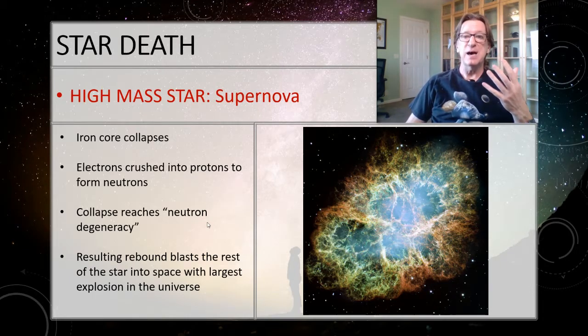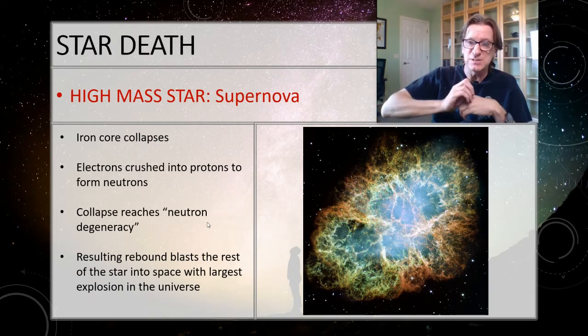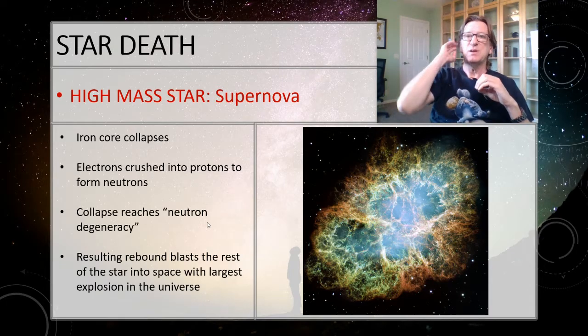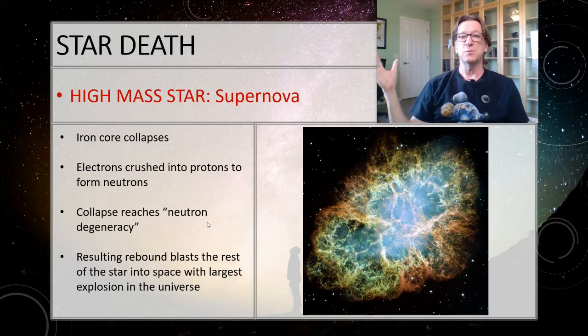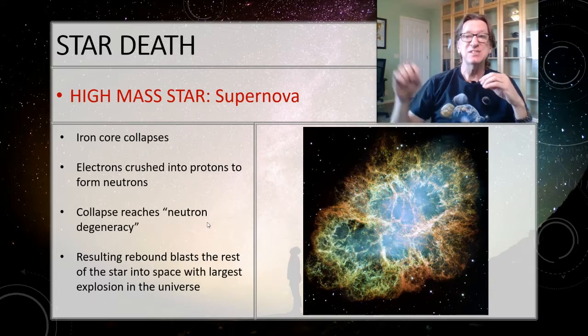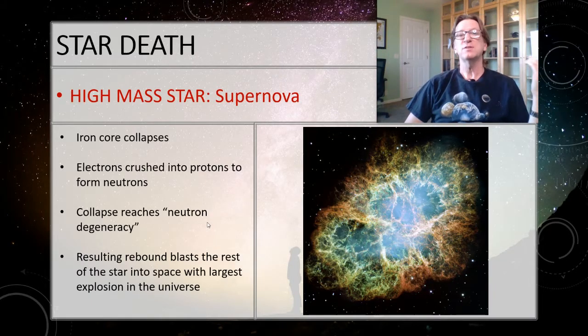The same thing is happening when this neutron degeneracy rebounds because of its degeneracy in the presence of fusion. The entire star blows itself apart. Supernovas are the most energetic explosion in the universe. We can actually see these happen at the edge of the universe. They're so bright they can be brighter than all the other stars in the galaxy put together.